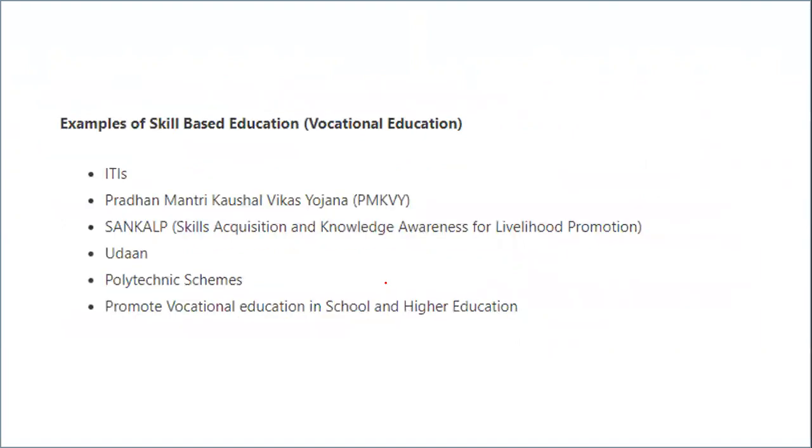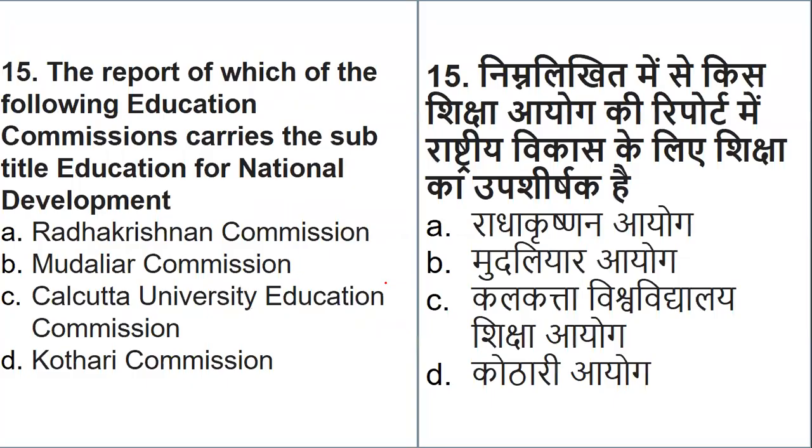Examples of skills and vocational education are as below. So there are the IITs, you can have Pradhan Mantri Kaushal Vikas Yojana schemes, Sankalp, that is Skill Acquisition and Knowledge Awareness, and we have Udaan, Polytechnic services. We also have schemes that promote vocational education in schools and higher education. So this all comes under what? This all comes under vocational education.